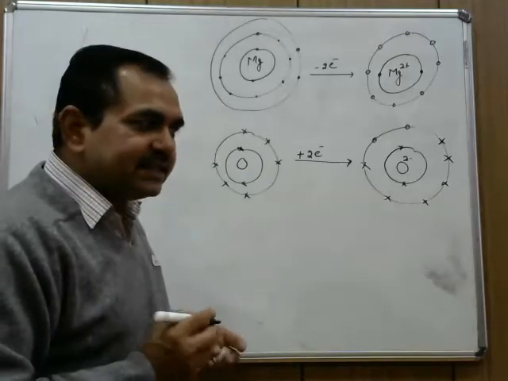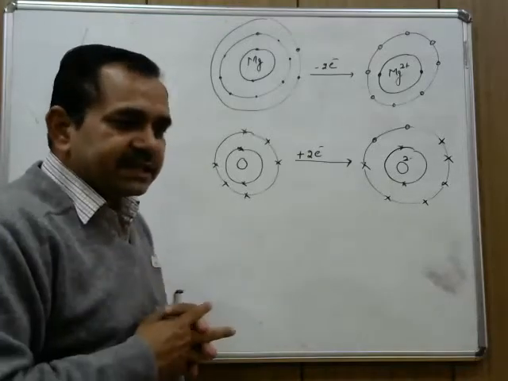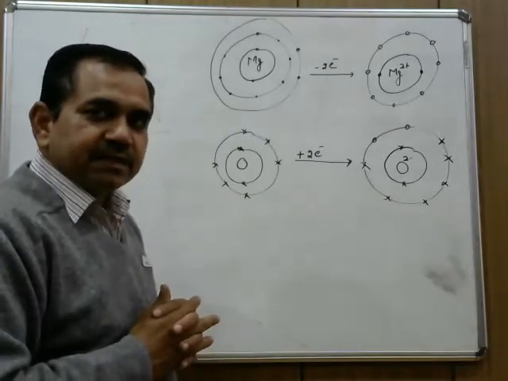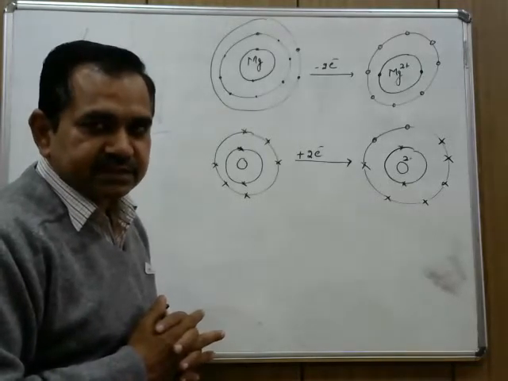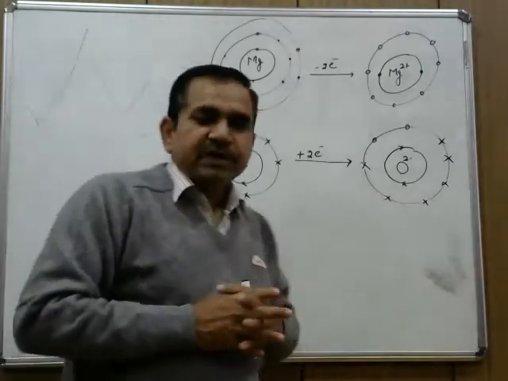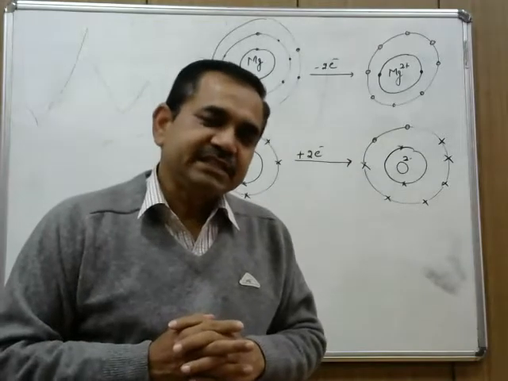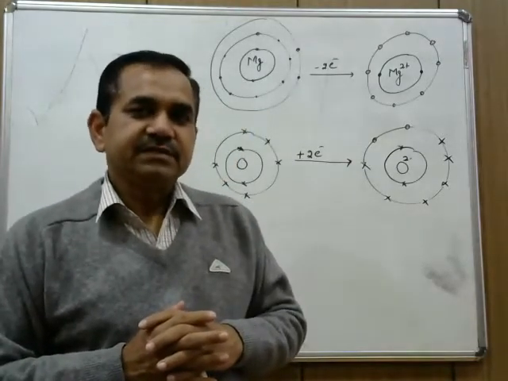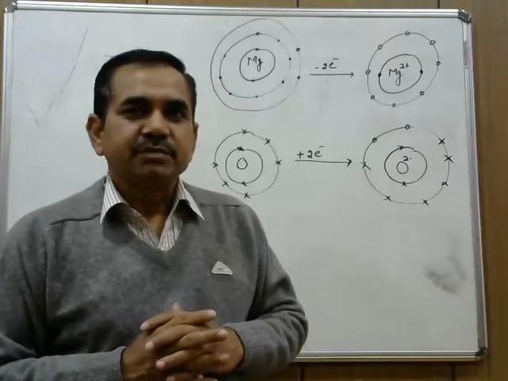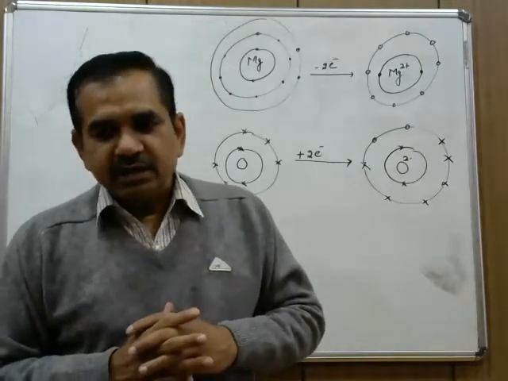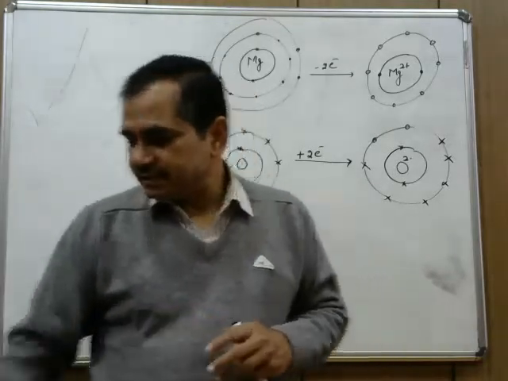And then these two ions are joined together with the help of strong electrostatic force of attraction. So I am quite sure that with this discussion you are very well able to understand the formation of ionic compounds, formation of electrovalent bond. Now we discuss the properties of electrovalent compounds.